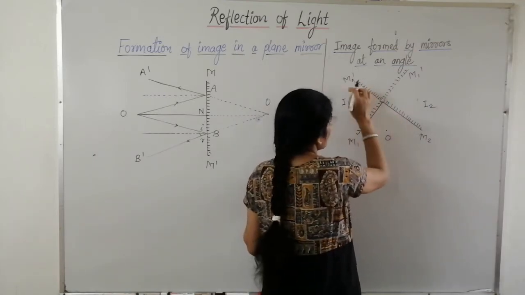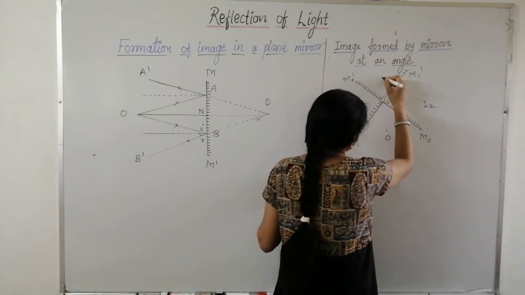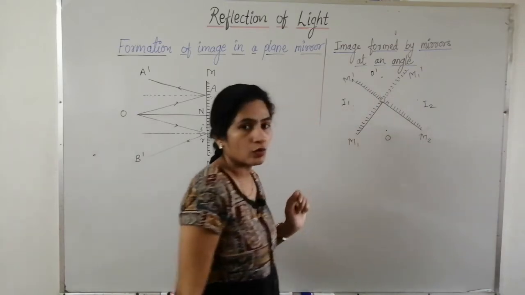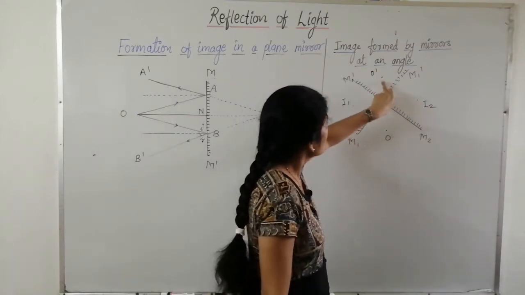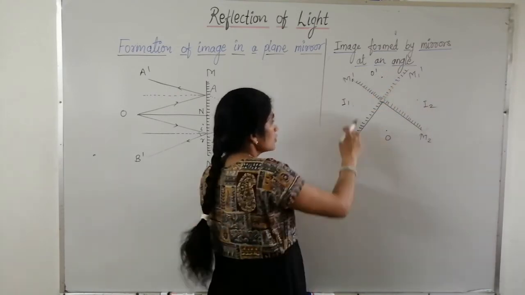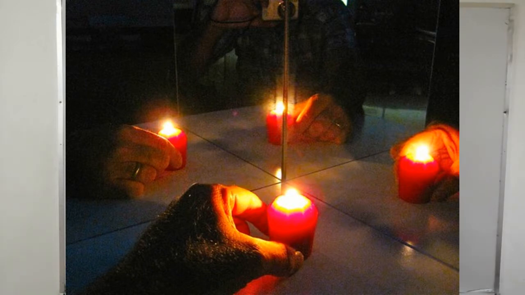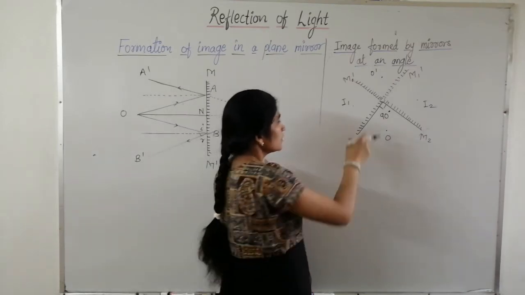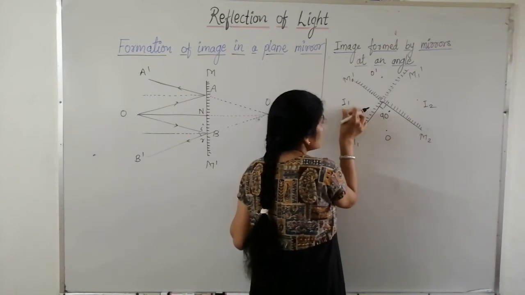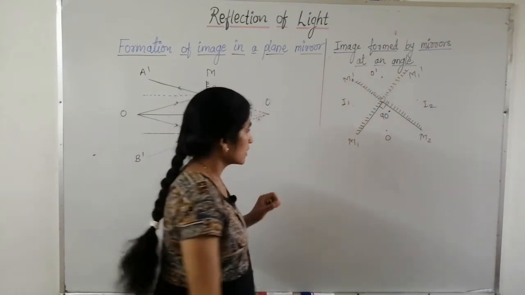These two act as an object for M2 dash and M1 dash, and another image is formed at this point, let's say O dash, and these two images due to the two mirrors coincide, meaning it forms at the same point. So in total, 3 images are formed due to the two mirrors kept at an angle of 90 degrees. This is due to multiple reflection. This phenomenon is called multiple reflection. It means the image formed in the first mirror acts as an object for the second mirror.